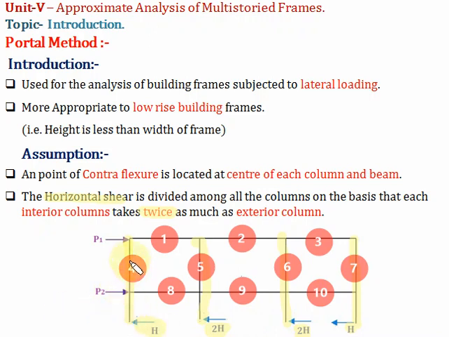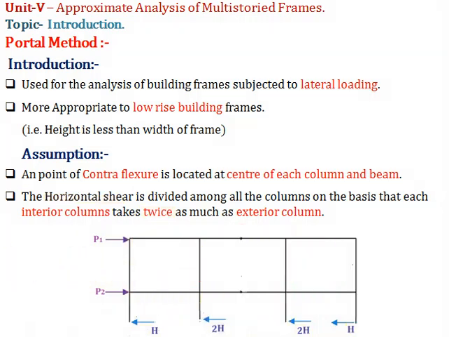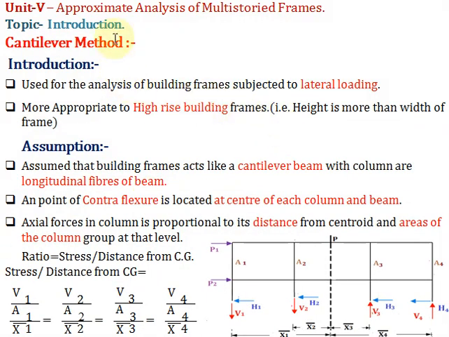Then consider this joint, and find out these forces by using law of statics. So in this way the indeterminate structure is converted into a determinate structure. Okay, this was regarding the portal method. Now we'll see the second method, that is the cantilever method.